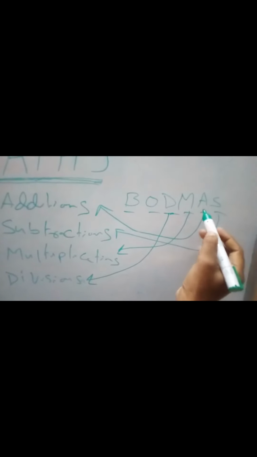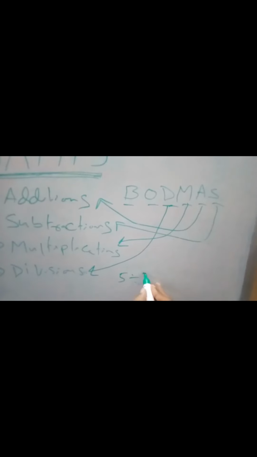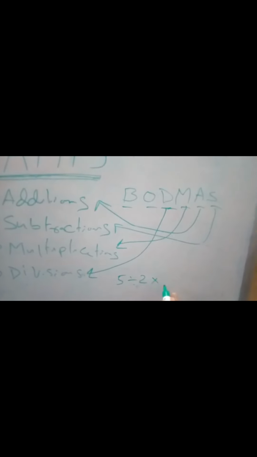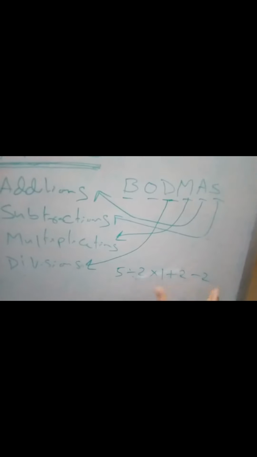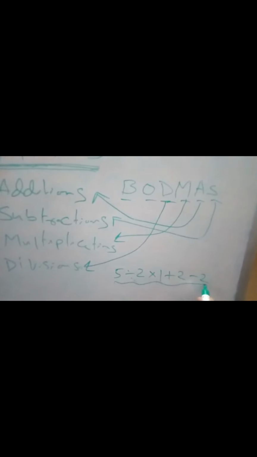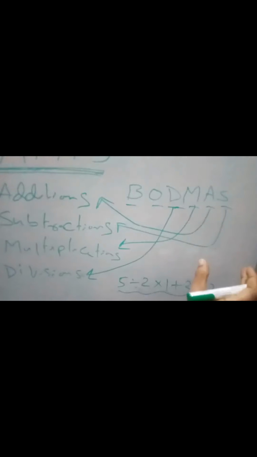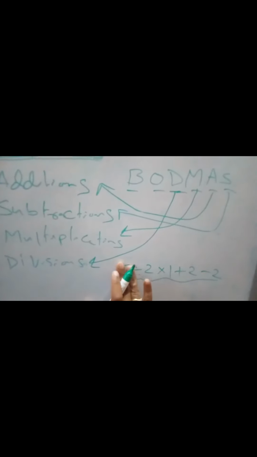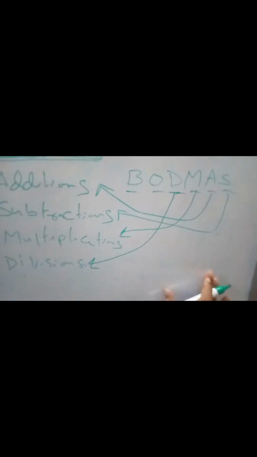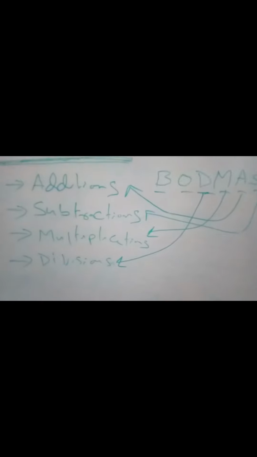So when you are dealing with multiple calculations, say for example 5 divided by 2 into 1 plus 2 minus 2, if we are going to the big calculations, we have to use this DMAS. As of now, we are not going to worry about this theory. We will go with the normal basics now. Okay. So these are all the basics.